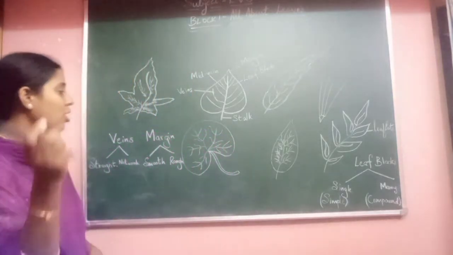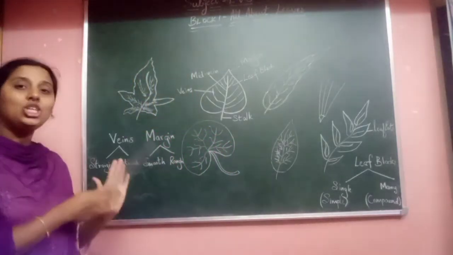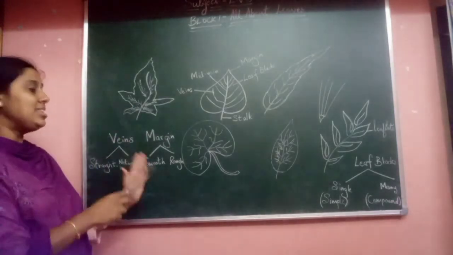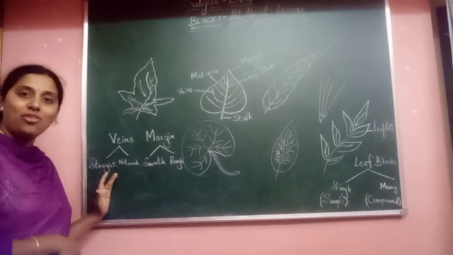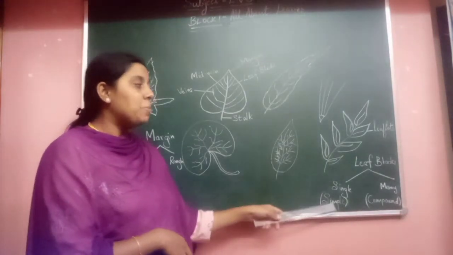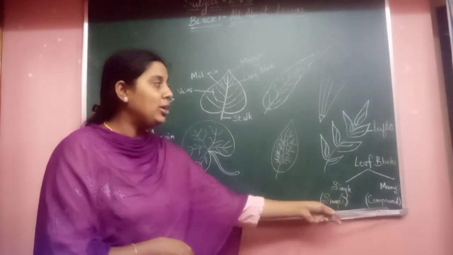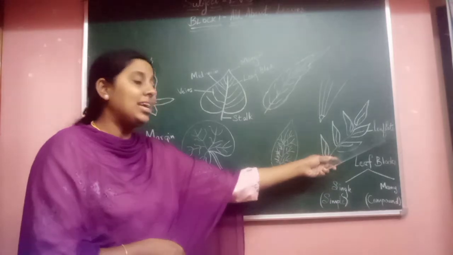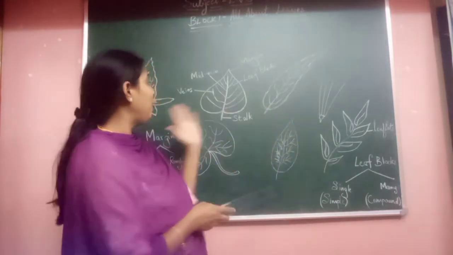So now they can be categorized into groups with rough margins, smooth margins, with straight veins or network of veins, or with simple leaf blades and compound leaf blades. Yes, children, and leaflets. So now, with different shapes.